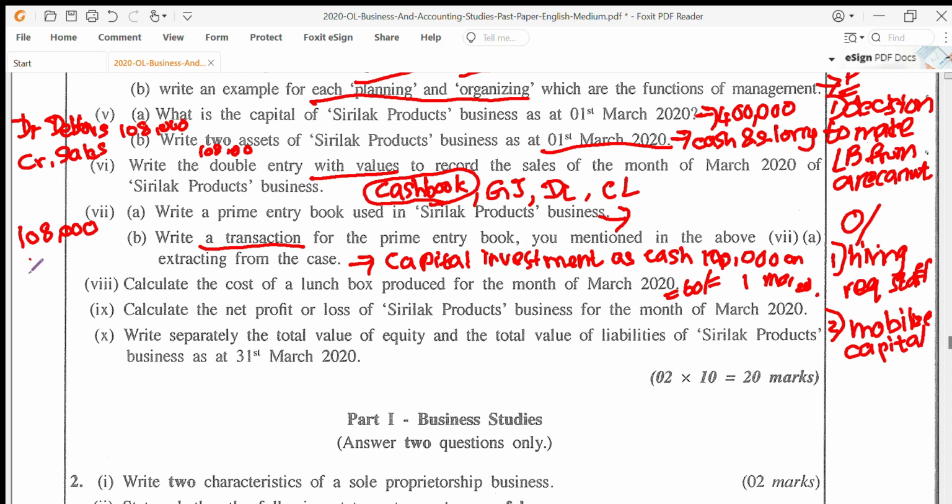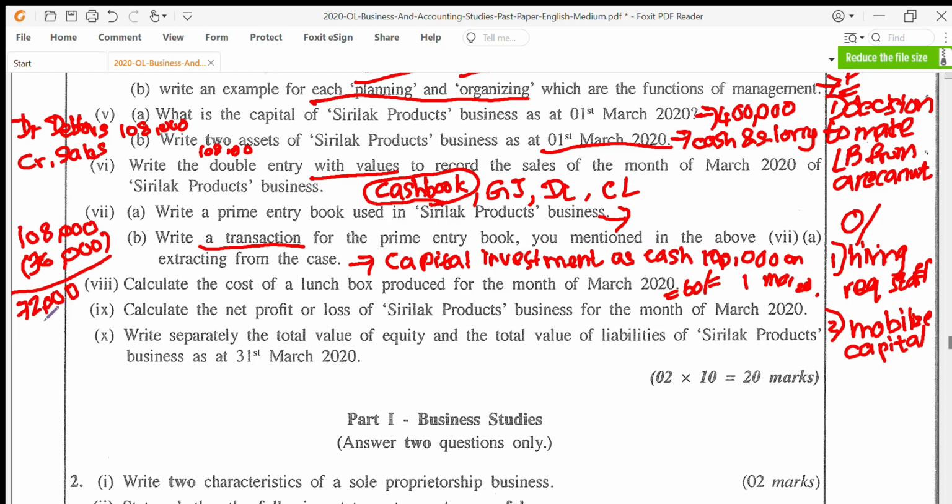Then we saw cost of production was 36,000. So this will essentially get you the gross profit. That's about 72,000. But is that the net profit?